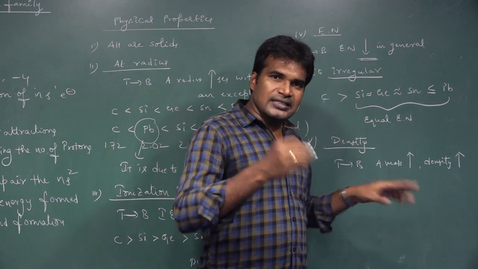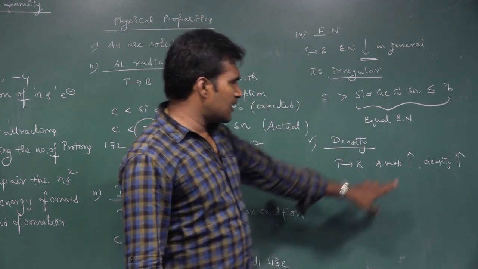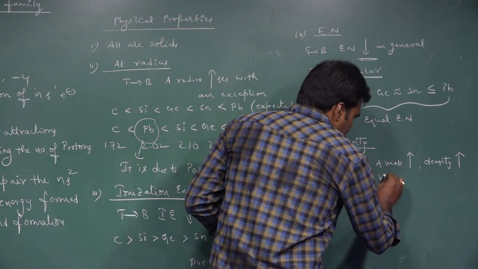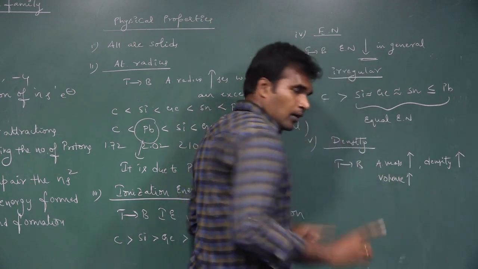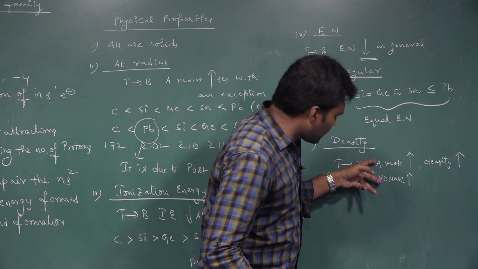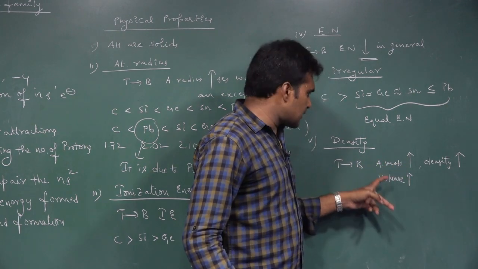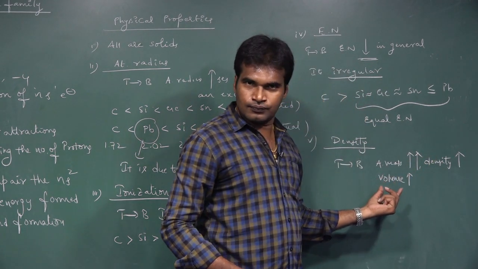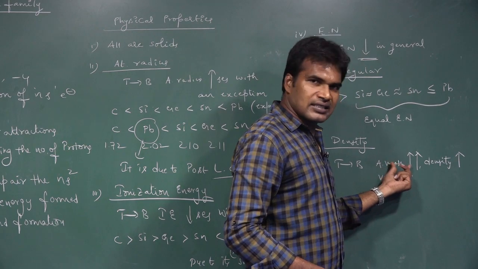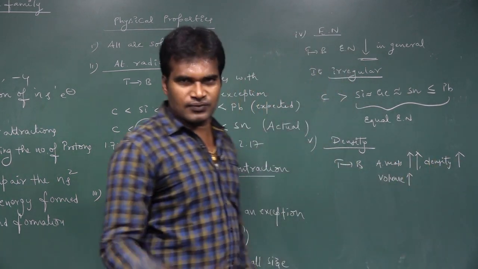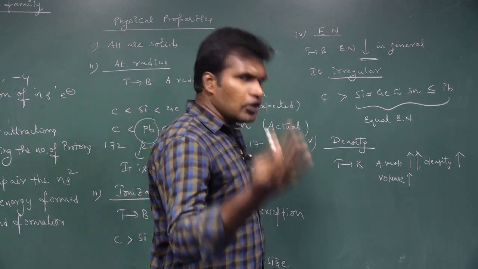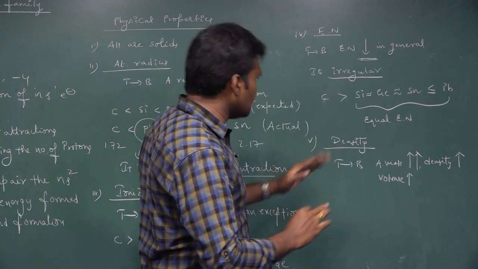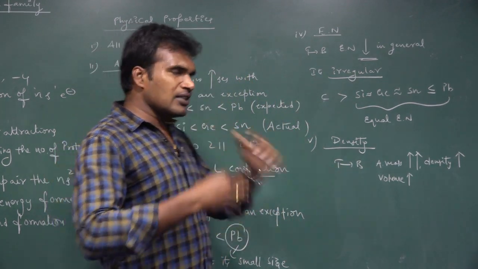You may ask: sir, mass is increasing, and at the same time volume is also increasing, so how can we say density increases with mass? No doubt mass increases and at the same time volume, that is size, also increases. But when you compare the relative increase of both, the relative increase in mass is more than that in volume. Because of this, the density increases. So in any group, when you go from top to bottom, density usually increases. Now in this 14th group, what is the order of density?